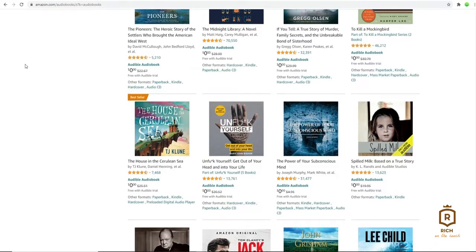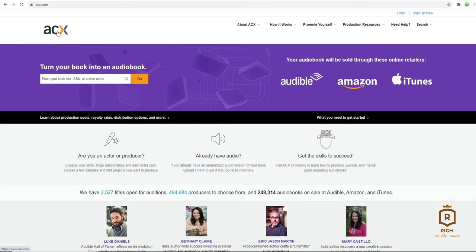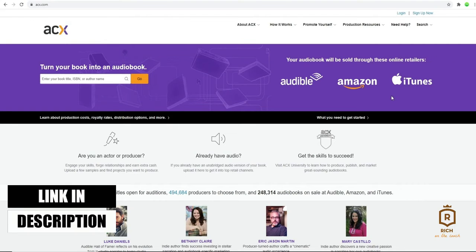The first tool I'm going to introduce you to is ACX. ACX is a platform that allows authors to turn written books into an audiobook format. After it has been fully recorded as an audiobook, ACX is also going to publish it on other platforms such as Audible, Amazon, and iTunes, which is great because having audiobooks posted on these platforms will help push your audiobook to the right audience.